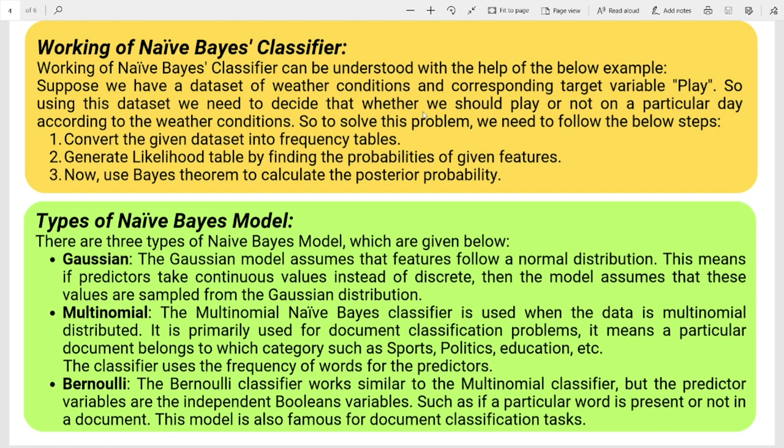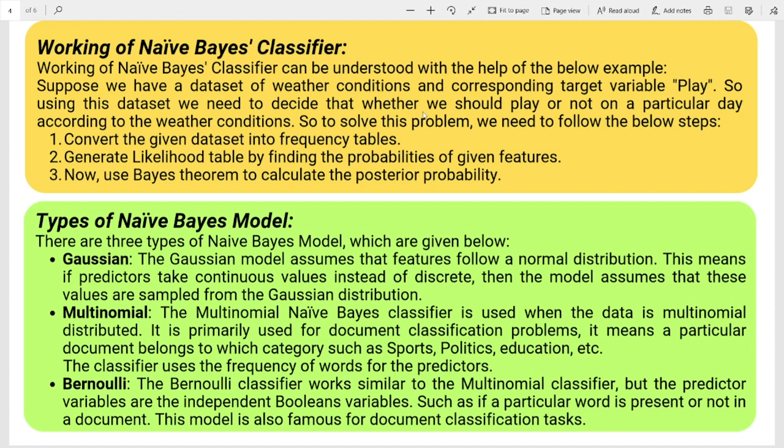Multinomial. The multinomial Naive Bayes classifier is used when the data is multinomial distributed. It is primarily used for document classification problems. The classifier uses the frequency of words for the predictors.